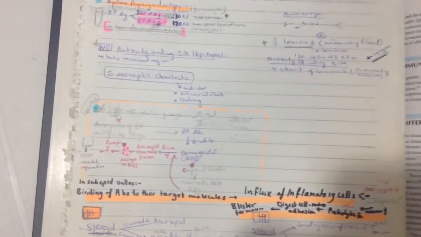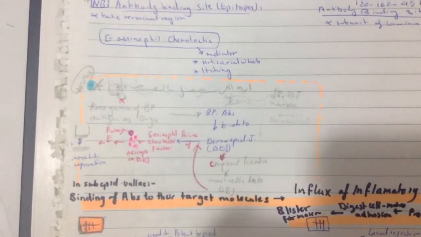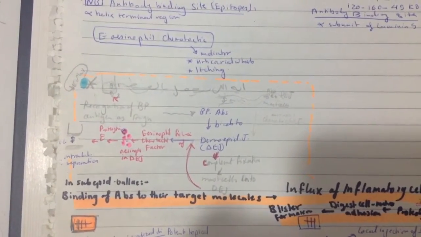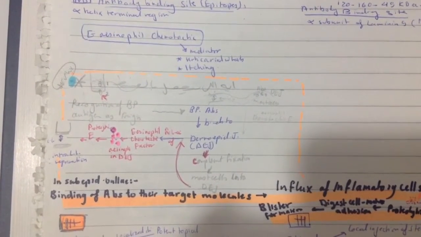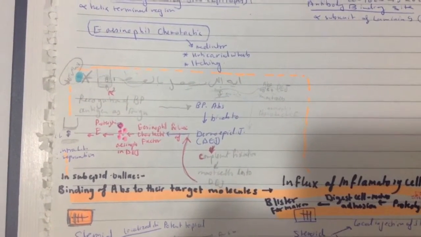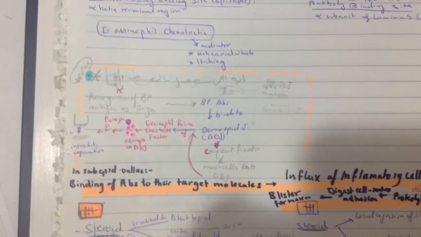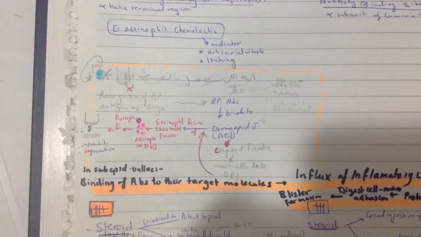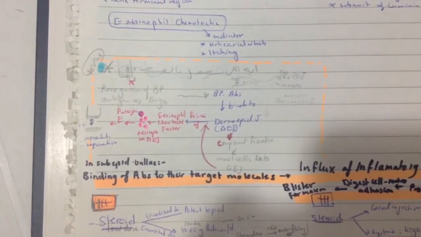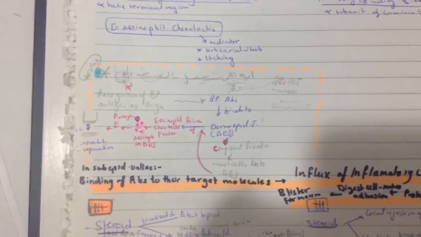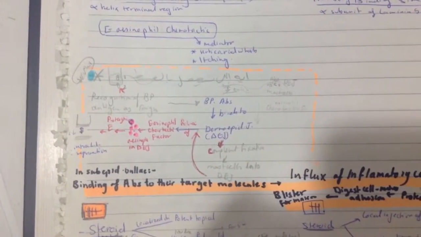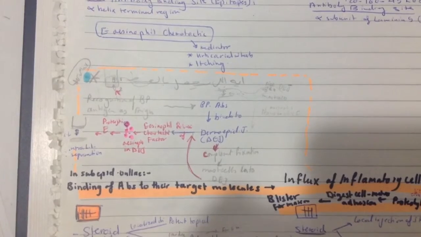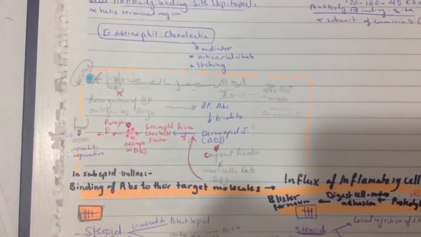Exactly what happens is that recognition of bullous pemphigoid antigen as foreign leads to formation of bullous pemphigoid antibodies that bind to the dermoepidermal junction, complement fixation, and mast cell involvement at the dermoepidermal junction, leading to release of eosinophil chemotactic factor, and eosinophils in the dermoepidermal junction release proteolytic enzymes, causing separation and bulla formation in the lamina lucida.